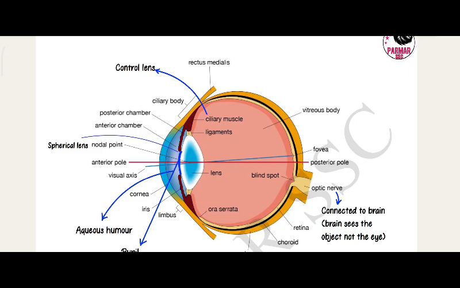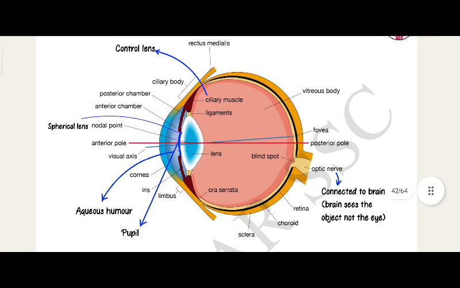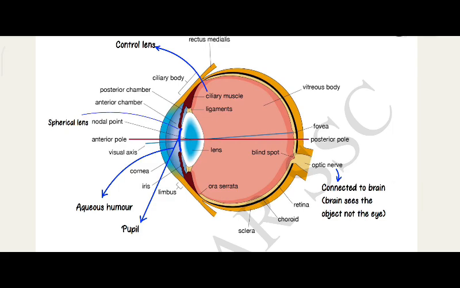Posterior chamber, anterior chamber, ligament, spherical lens, nodal point, anterior point, visual axis, lens, aqueous humor, cornea, iris, pupil, limbus, ora serrata, sclera.